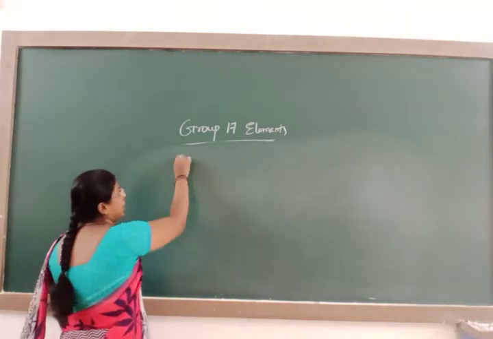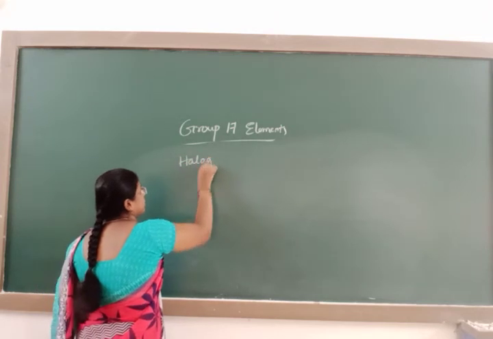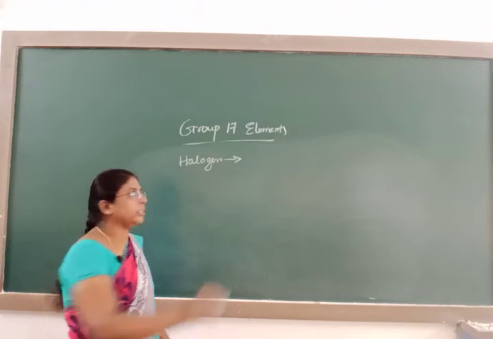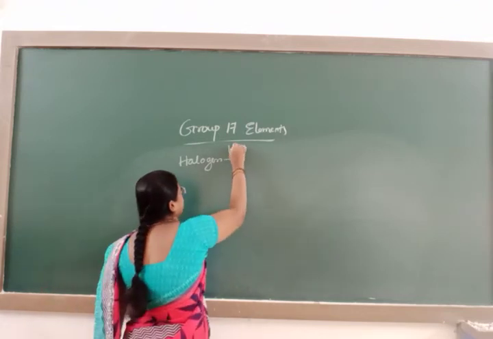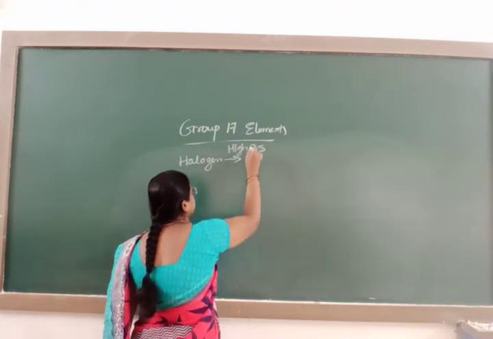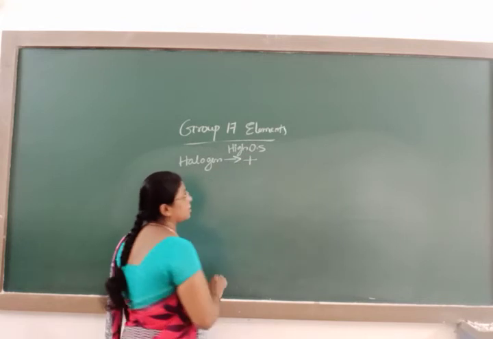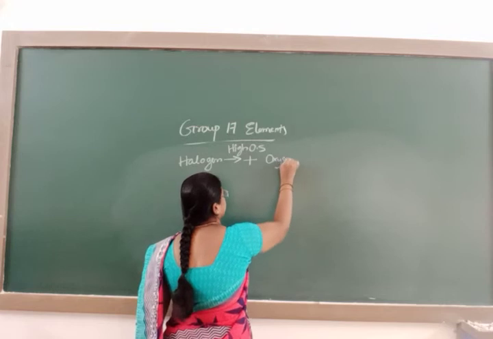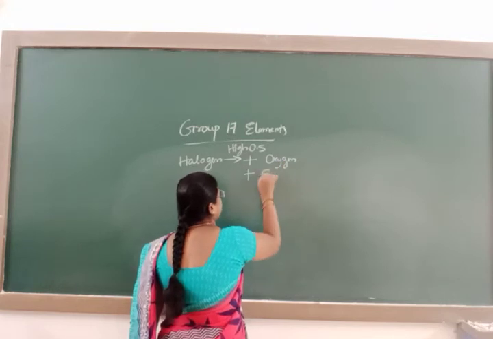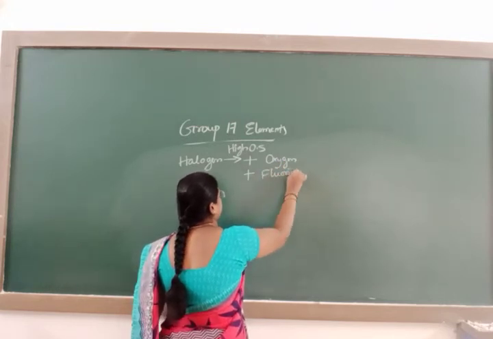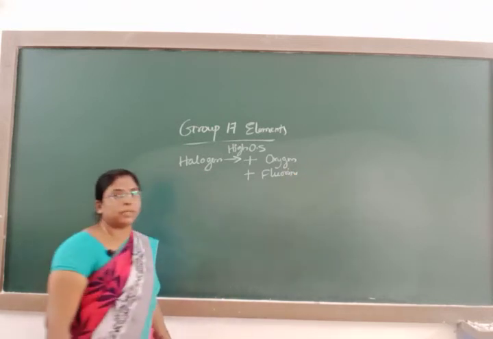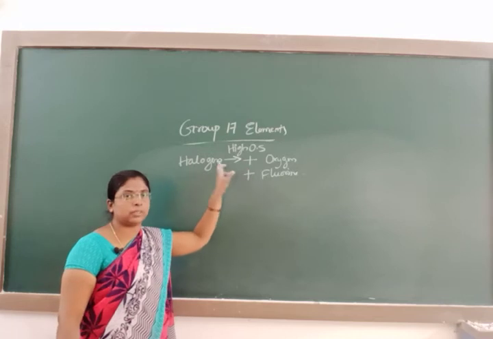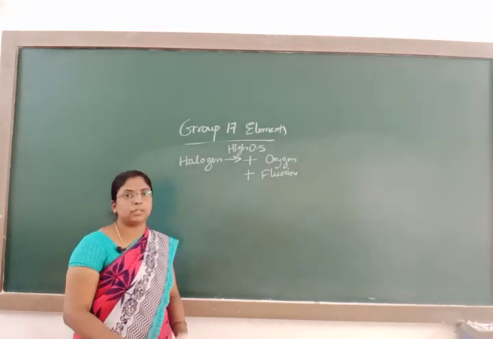These halogen atoms form high oxidation states when they react with electronegative elements like oxygen or fluorine. Halogens exhibit the highest oxidation state when they combine with oxygen or with fluorine.